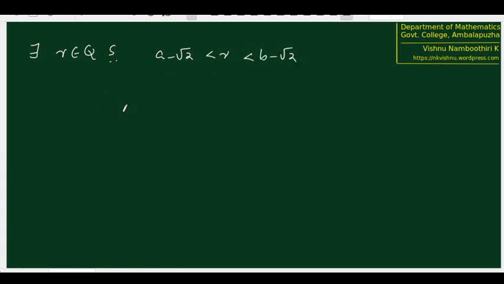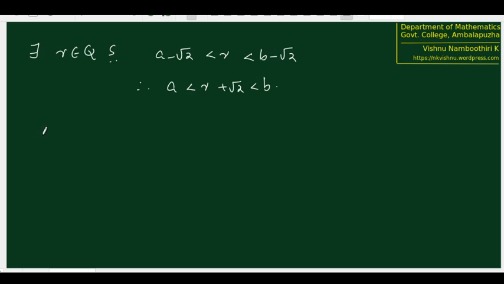The next step is quite simple and obvious. We just add root 2 to all the terms in this inequality. Therefore, a is less than r plus root 2, which is less than b. Now the only question remaining is, we found r plus root 2 between a and b. Is r plus root 2 an irrational number? That is the only question remaining.